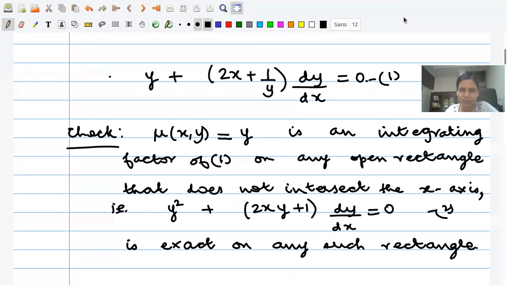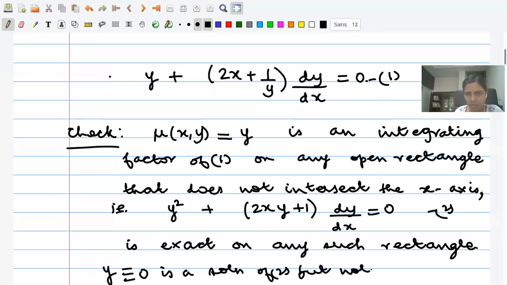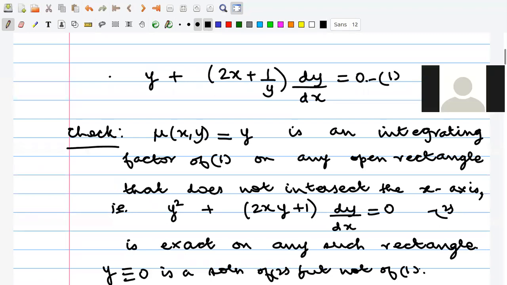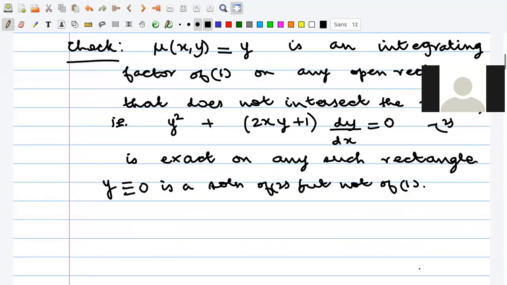One can verify that y identically 0 is a solution of 2, but not of 1. So y identically 0 is a solution of 2, but not of 1. Correct? Everybody agrees with me on this point? Yes, ma'am. However, what can be checked is the following, and I'll leave this for you to check. So this is the first thing.